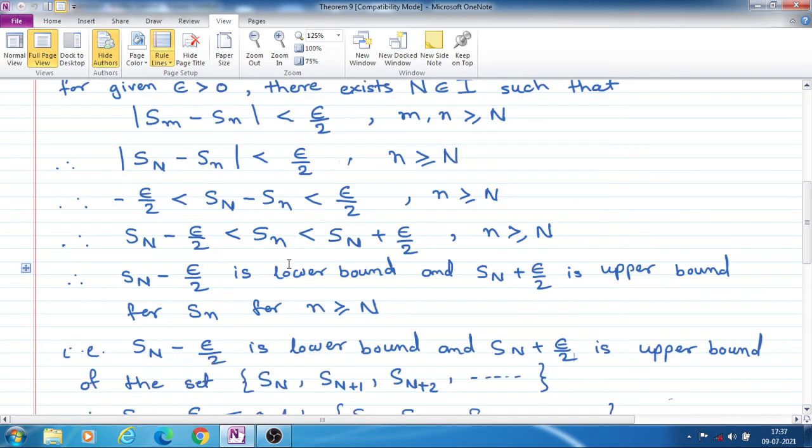Now this means that S_n is nothing but the nth term of the sequence, and it is between S_N minus epsilon by 2 and S_N plus epsilon by 2.